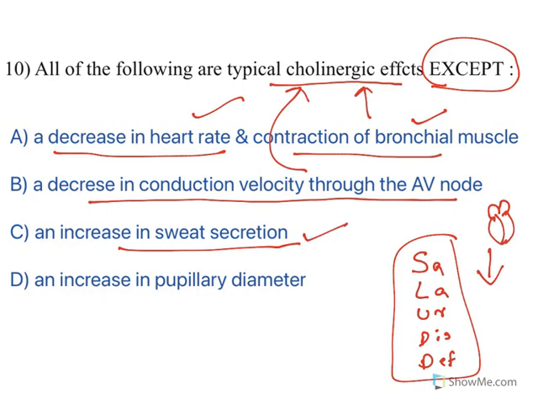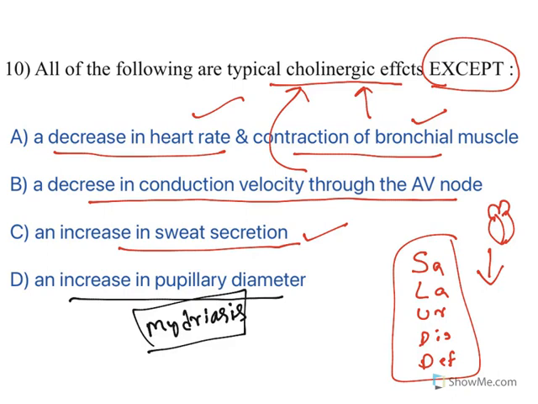What is the odd man out here? Increase in pupil diameter is known as mydriasis, and this is the effect of the adrenergic system but not the cholinergic system. So this is the exception one. So the answer is D. So this is how the mechanism based questions are tested in NIPER.